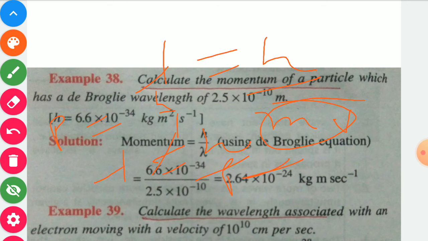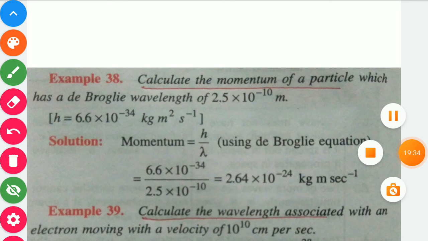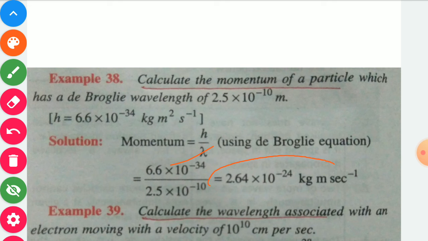So if we put the values, the momentum is equal to h, value 6.6 into 10 to the power minus 34 joule second, upon lambda, given in the question 2.5 into 10 to the power minus 10 meter. On solving, it will be 2.64 into 10 power minus 34 kilogram meter per second.